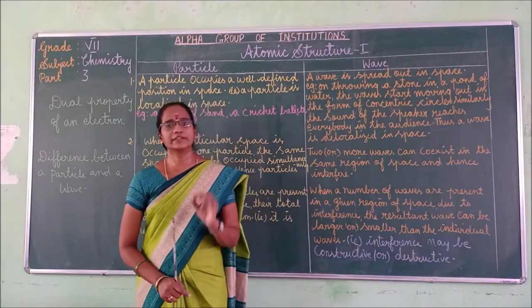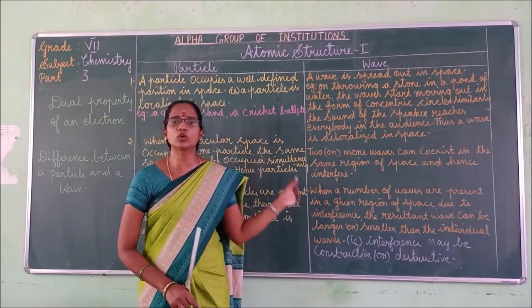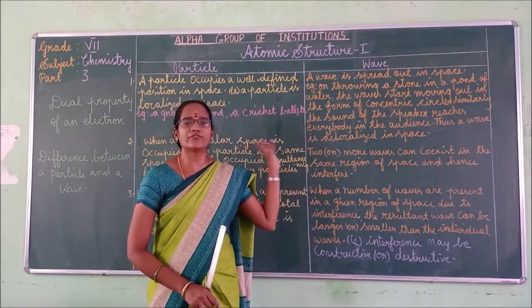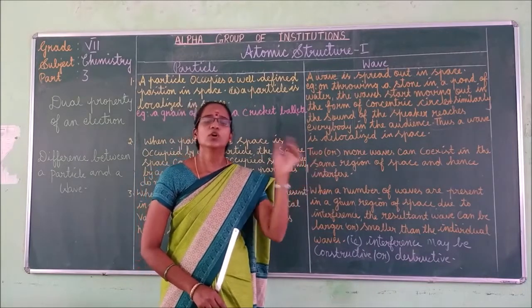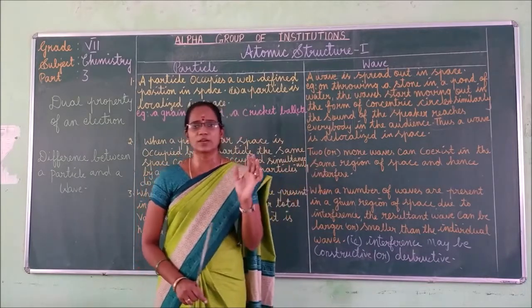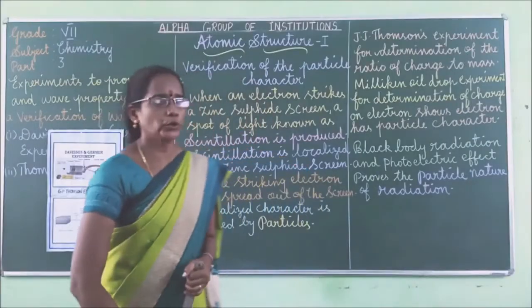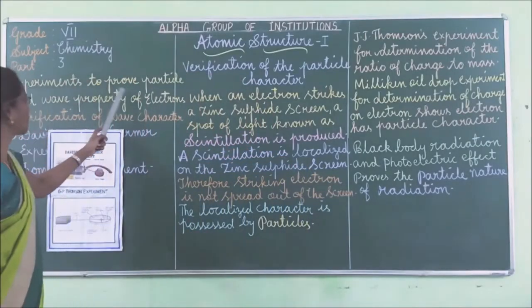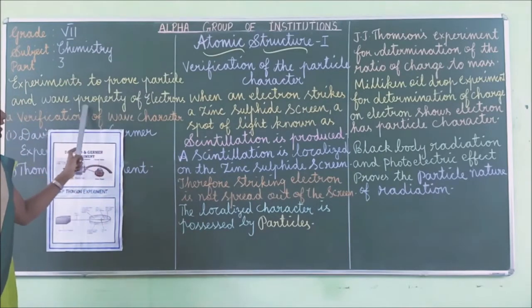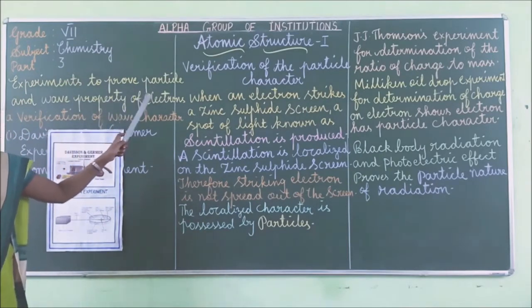You have to read this question, children. You have to go through the difference. What is the difference between particles and wave? And you have to give some examples also for each and every point, right? Next, we can move to experiments to prove particle and wave property of electrons.